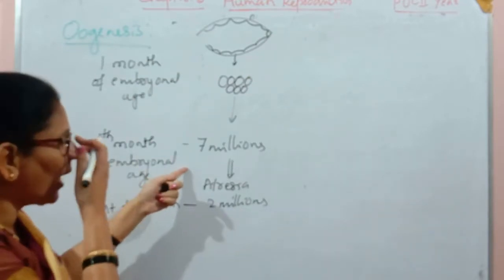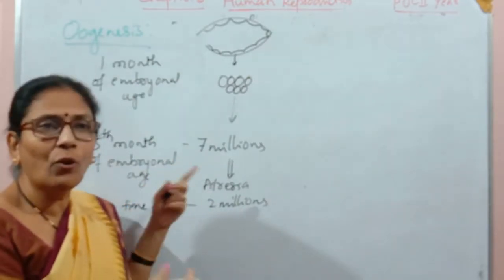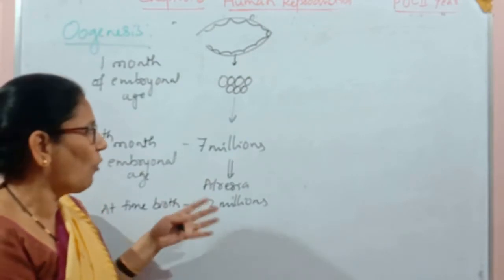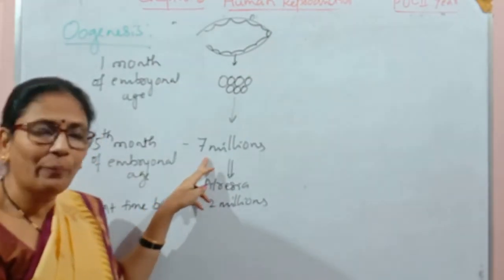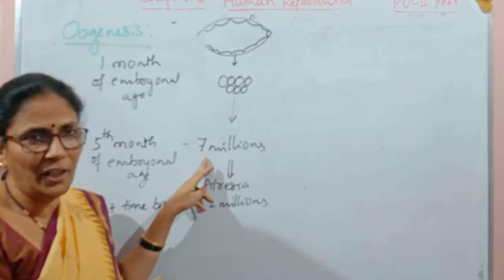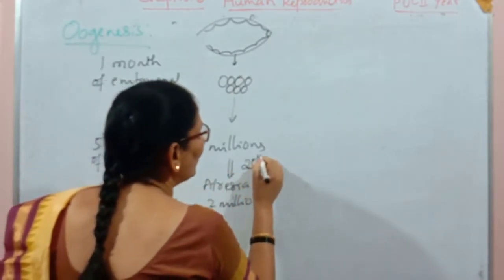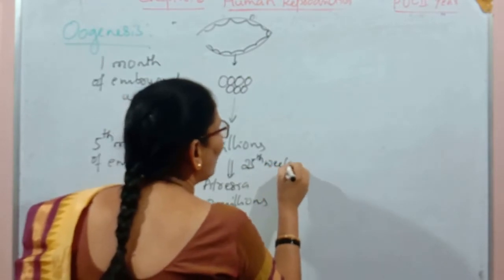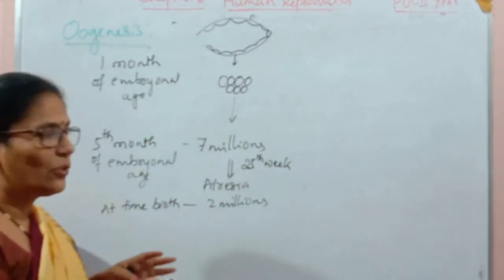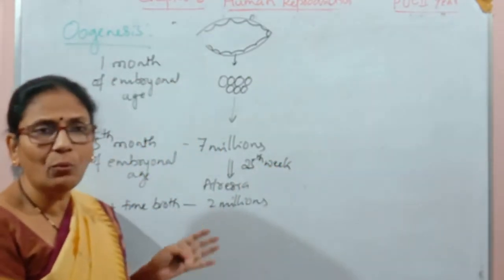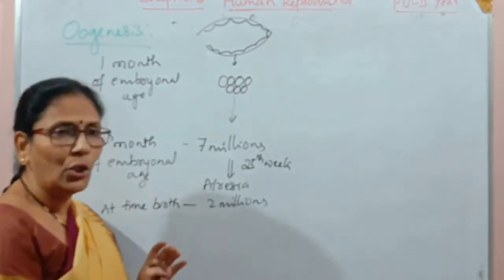But no new oogonial cell formation takes place after the 5th month of embryonal age, which we may also call the 25th week. After the 25th week, there is no more addition of new oogonial cells to this group.